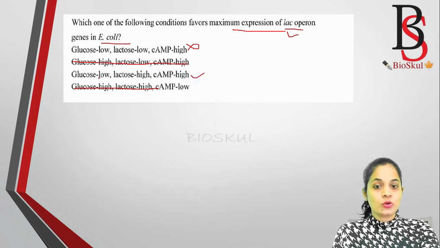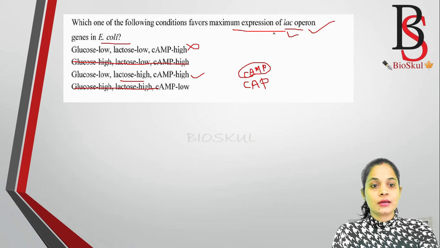Glucose concentration low, lactose concentration high. If the lactose concentration is high, then maximum expression of the lac operon gene will take place, and cyclic AMP will be high. If glucose concentration is low, then cyclic AMP will be high, and it will bind to the CAP protein, and that enhances the lactose gene transcription.